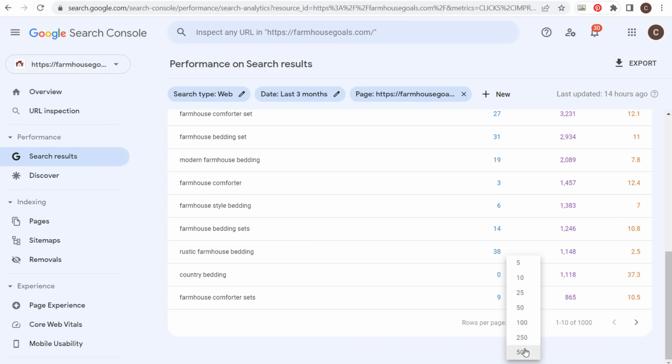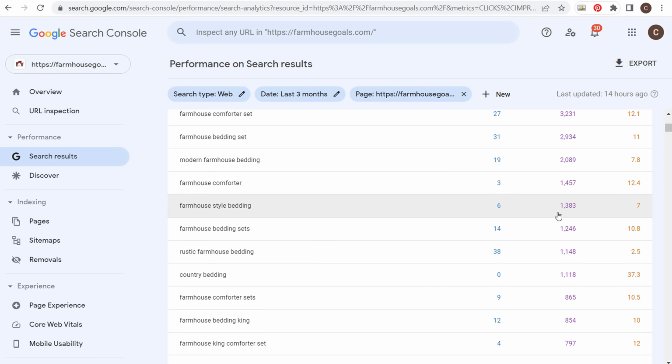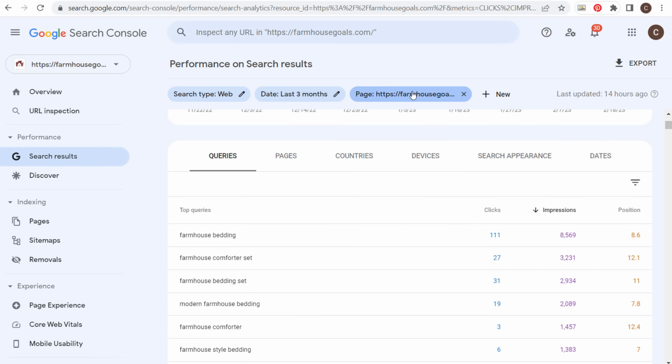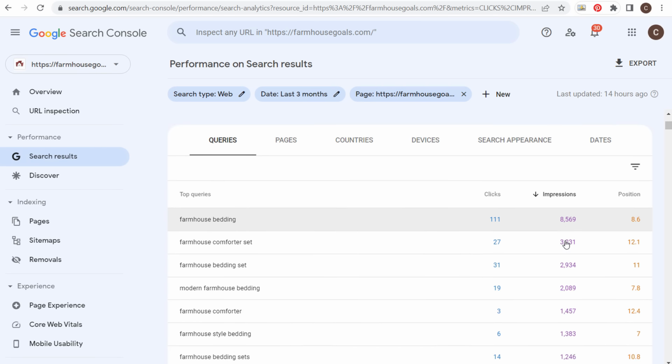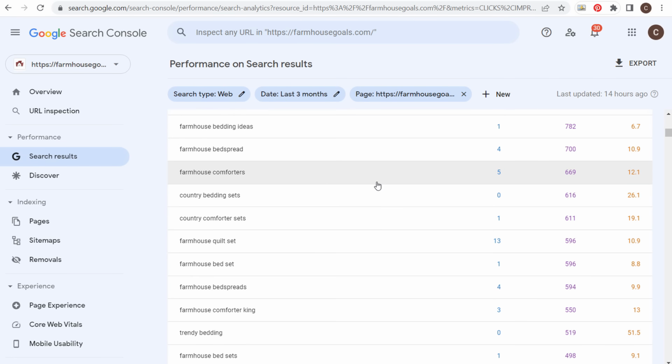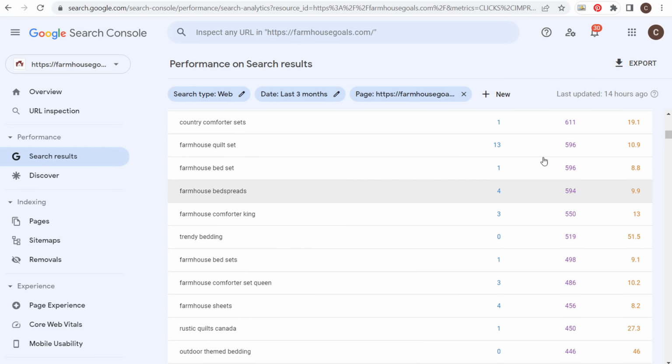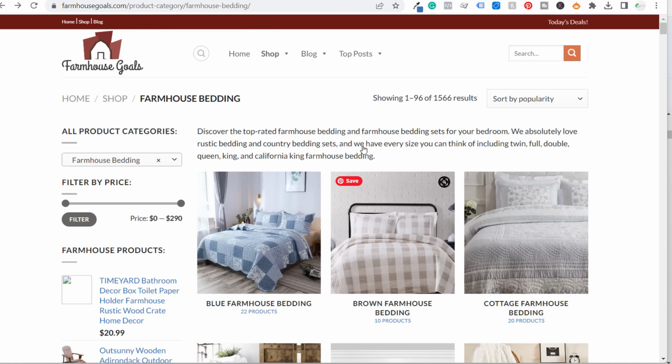There's 1,000 keywords they're giving us here. So I have 1,000 different search terms that have triggered this page in the Google search results. So what I can do is go through here and pull out some of these that are driving a lot of impressions. And then what I can do is try to create better resources for people that are actively searching for these keywords. The way that I can do that is by categorizing all of these different long tail